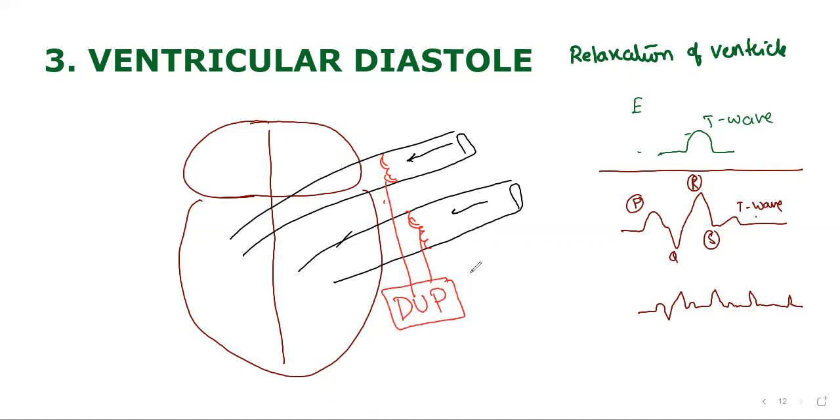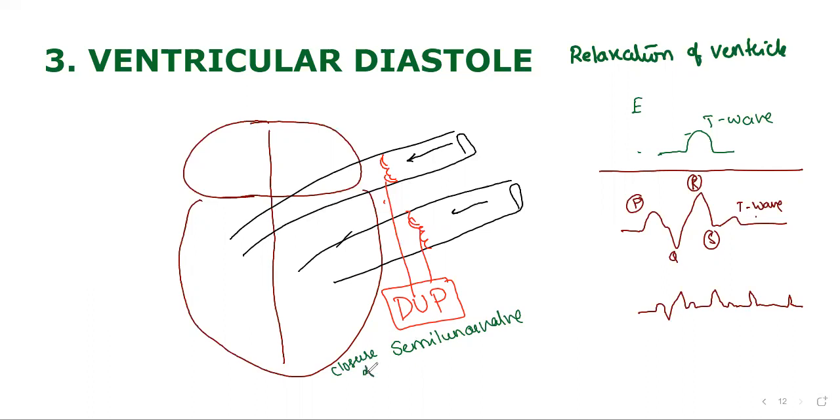Now the question is, the dub sound is created during? Relaxation of ventricles, very good, at ventricular diastole. The dub sound is created by the closure of semi-lunar valves.